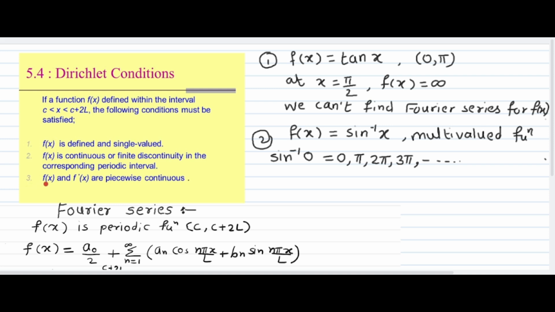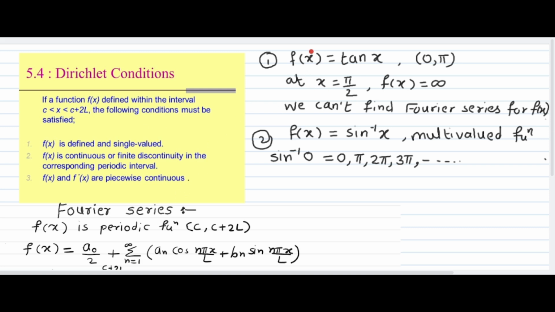The third condition is that f(x) and f dash of x are piecewise continuous. That means the function f(x) should have a derivative; it should be a differentiable function, and the function along with its derivative should be piecewise continuous. These are Dirichlet's conditions. As I stated earlier, if the function is periodic and satisfies these conditions, then we can find a Fourier series for that function.